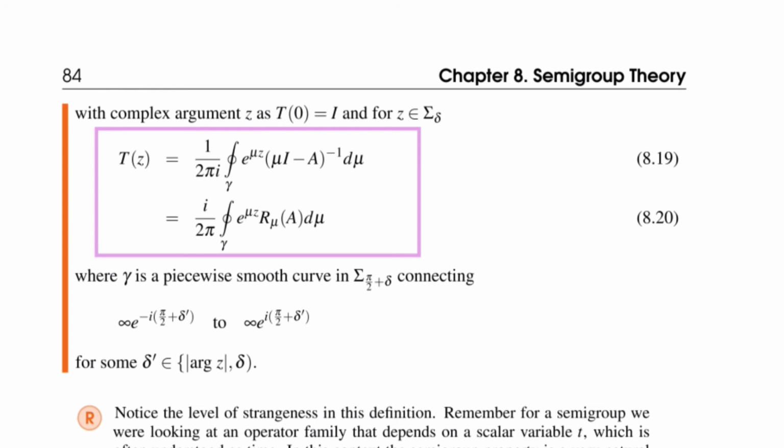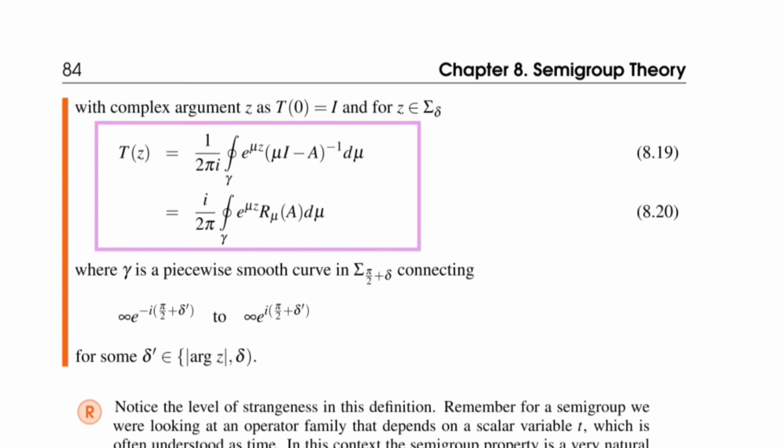Or if you use our resolvent, we can write it as 1 over 2 pi i, path integral of e to the mu z, resolvent of mu, A d mu. So far it's just a definition, but it will turn out actually that this defines our semigroup. Gamma is a piecewise smooth curve in this sector which we just defined, but it is using another angle. It is using an angle delta prime, which is between the argument of z and delta. And z is in a sector delta.